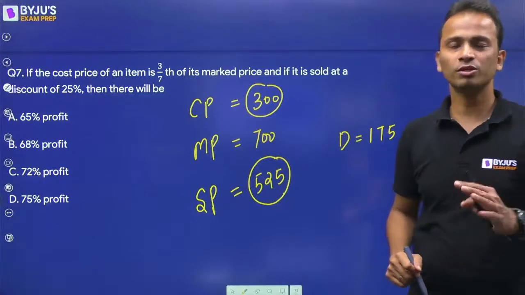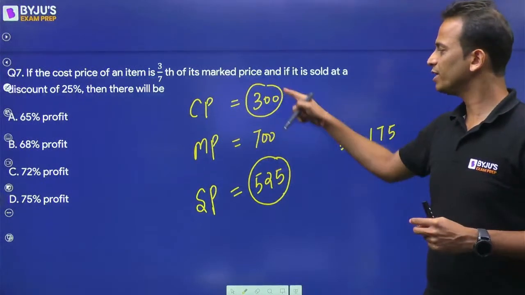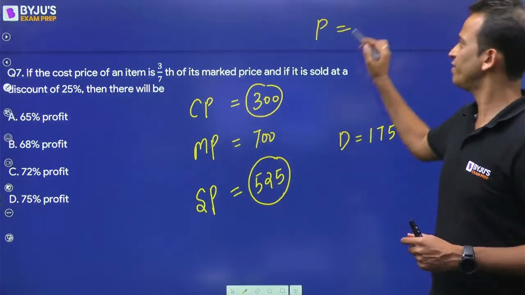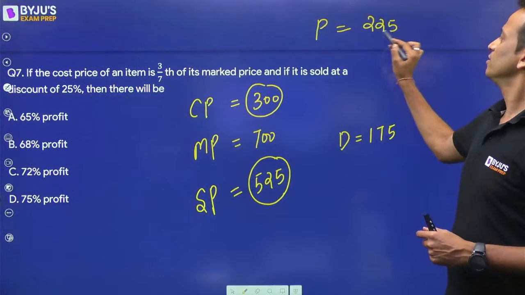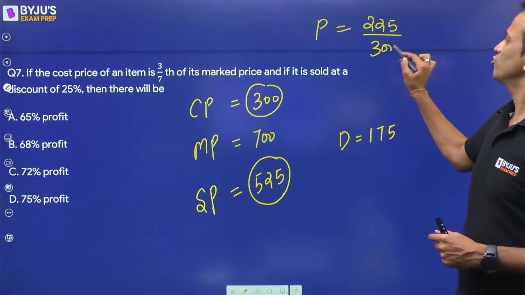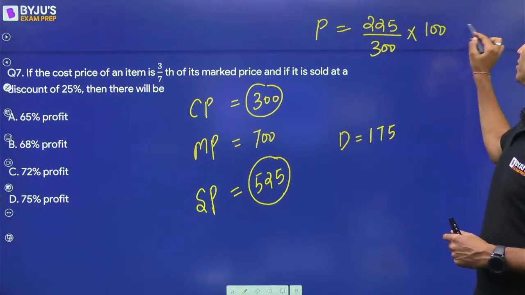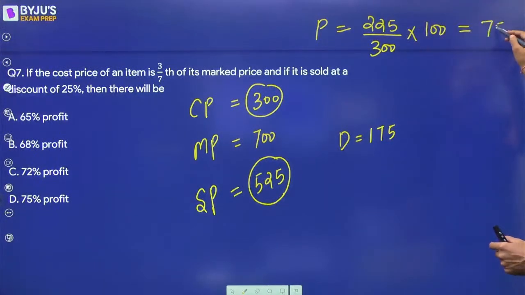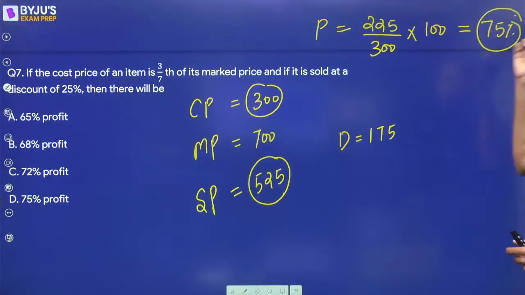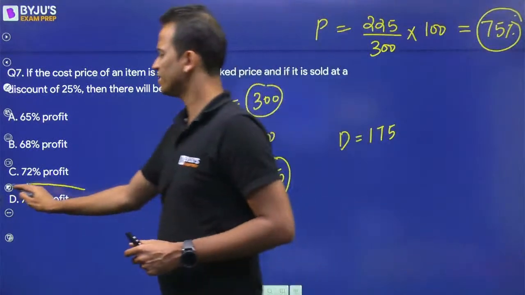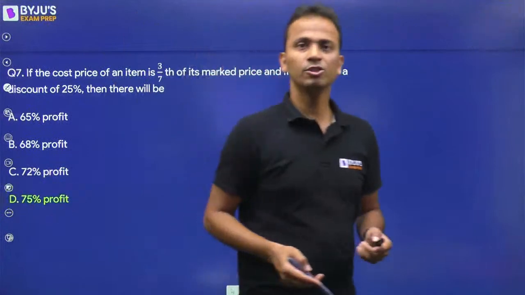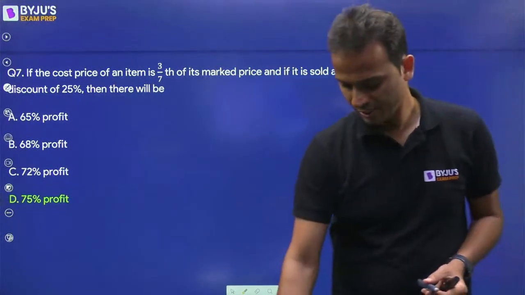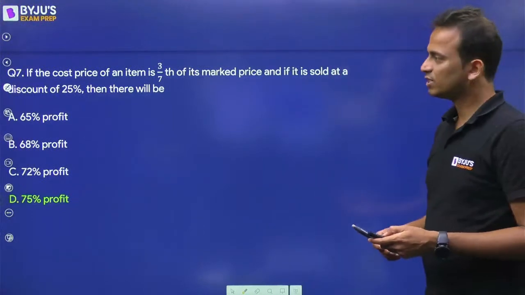Now you can find out the profit percentage. So profit in terms of rupees is 225 divided by cost price 300 multiplied by 100. Easily calculated. What is the answer? It is 75%. I believe this is 75%, right? So 75%, yes, we have it in the options. Correct answer should be option D. Yes, it is the correct answer. Okay. All right. Now let's move towards our next question.